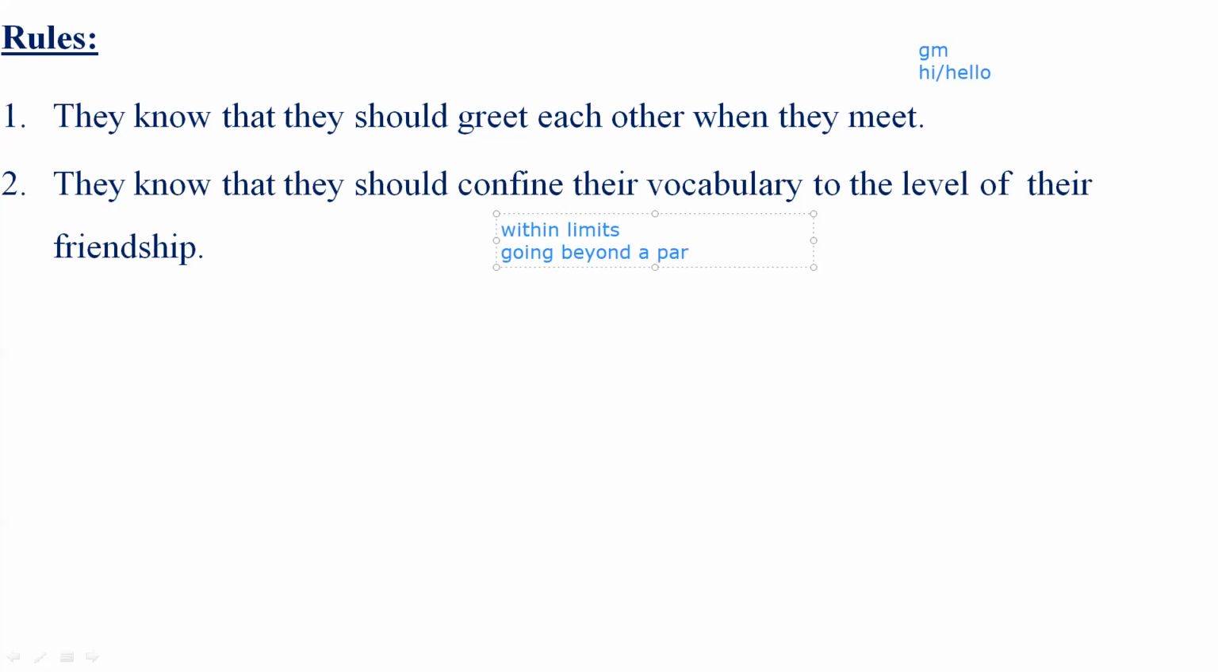They don't want to go beyond a particular topic. So they want the conversation to be perfect and very specific. They don't want irrelevant talks, irrelevant communication, or irrelevant conversation. So they strictly follow their vocabulary. They strictly follow certain limits for their conversation.